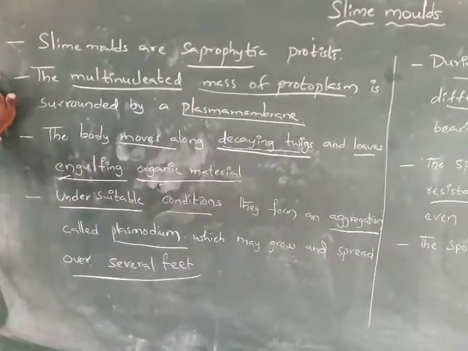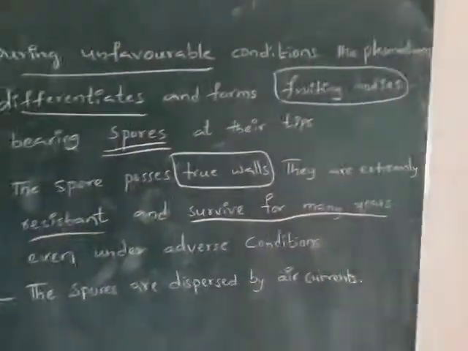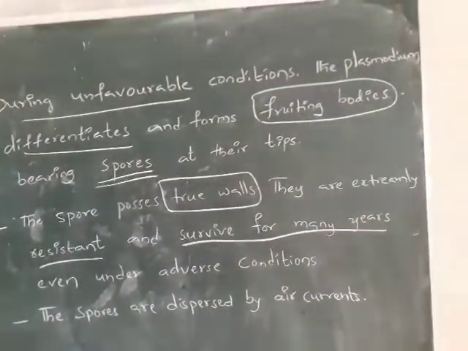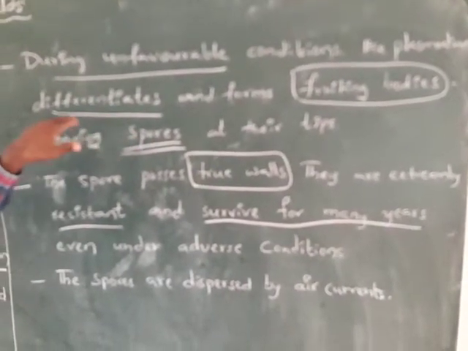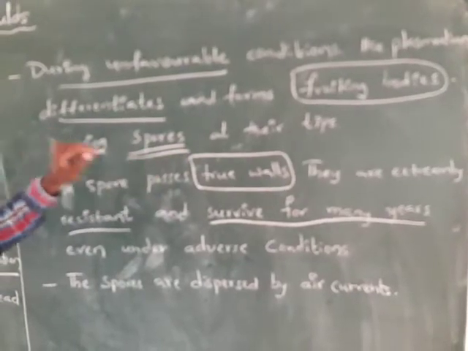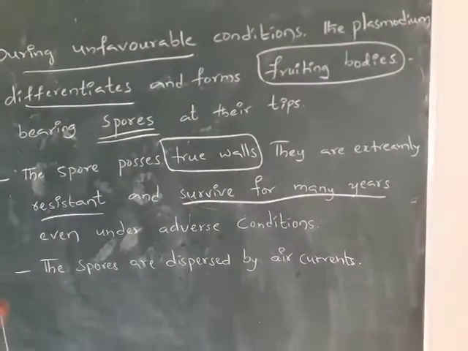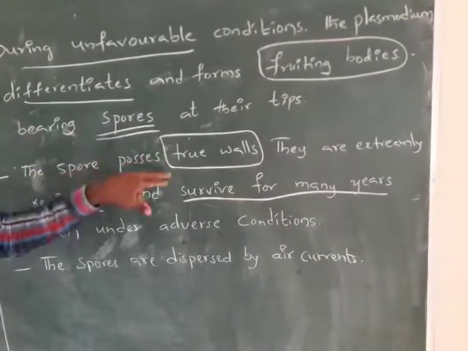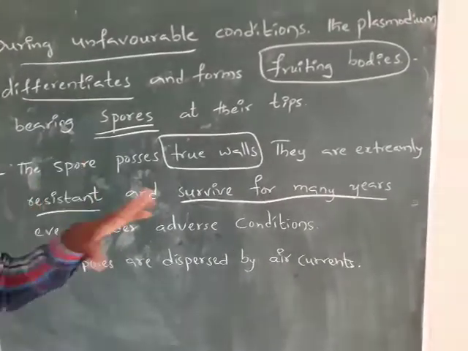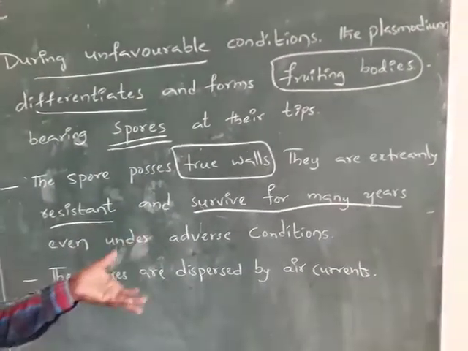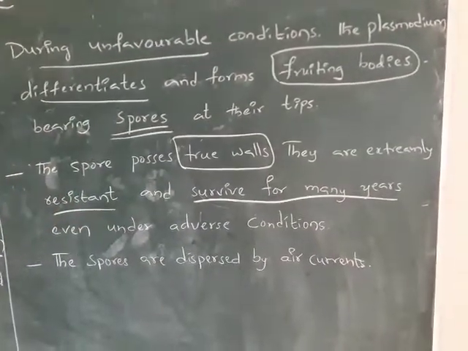And the next point, during unfavorable conditions the plasmodium differentiates and forms the fruiting bodies, which bear the spores. These spores have true walls, and that's why they survive in adverse conditions for many years. These spores are dispersed by the air currents. These are the characteristics of the slime molds.